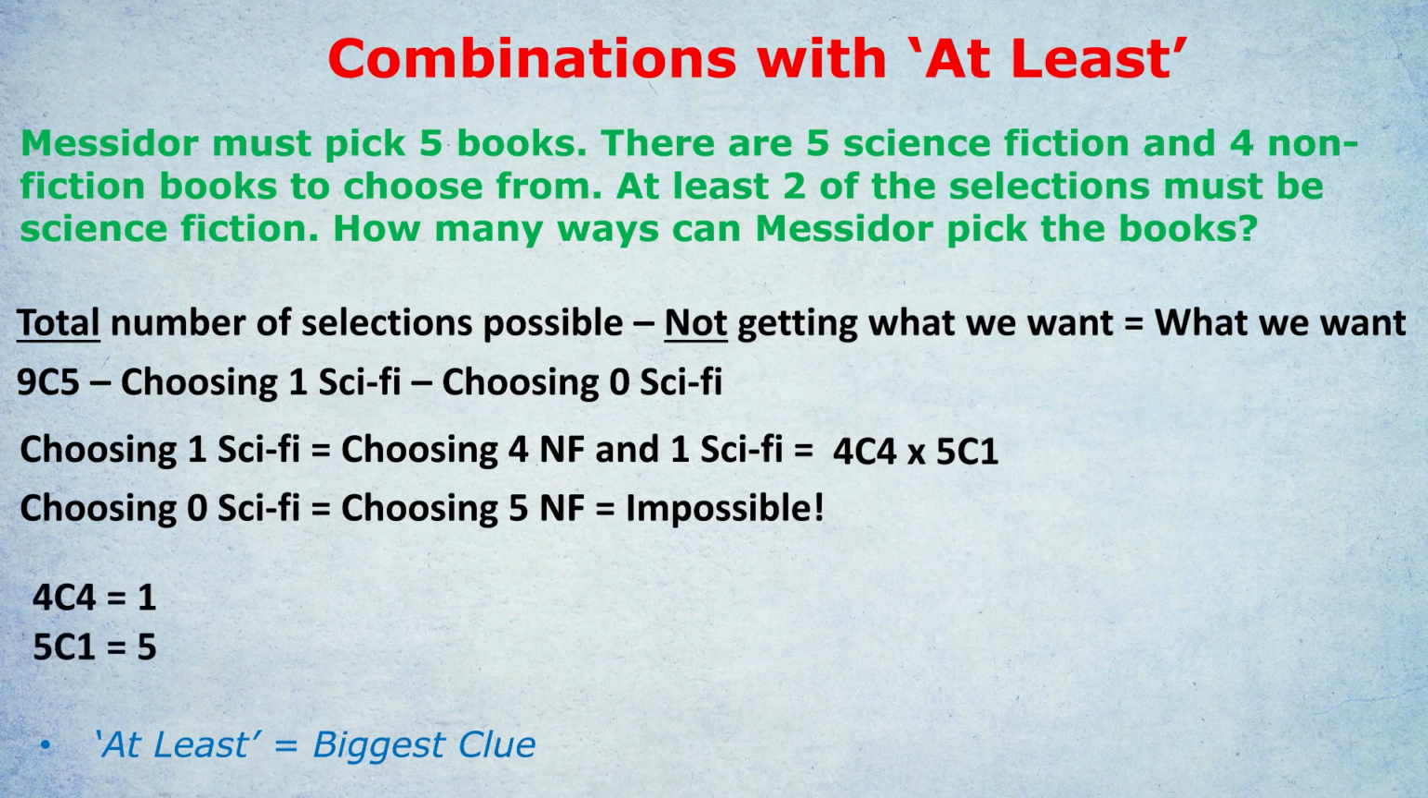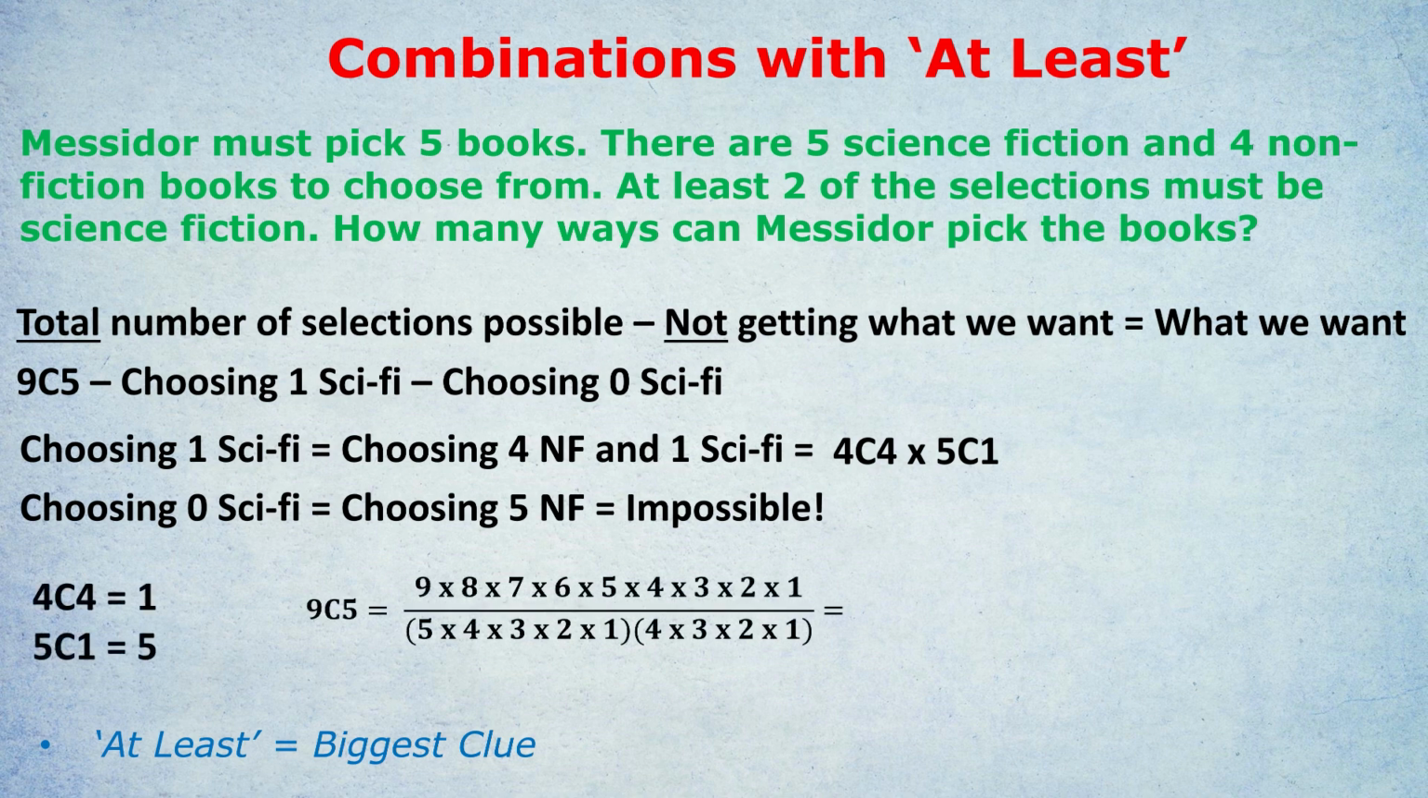9 choose 5, we apply the formula. Again, we cancel loads of stuff out. Notice the 5, 4, 3, 2, 1 on the left at the bottom cancels out with the 5, 4, 3, 2, 1 at the top, giving us 9 times 8 times 7 times 6 only on the top, and then the 4, 3, 2, 1 at the bottom. Quick shortcut, the 4 and the 2 in the denominator become 8, right? And that's going to cancel out with the 8 on top. The 3 in the denominator cancels out with the 6 at the top to become a 2.